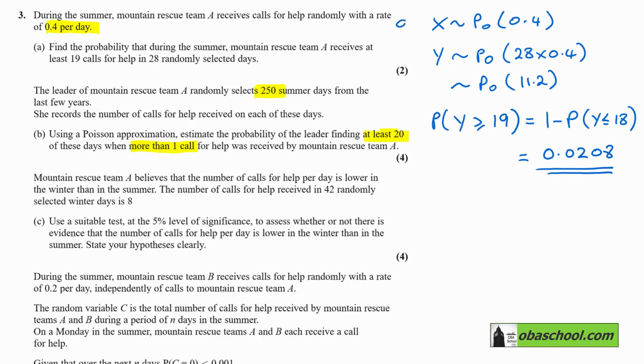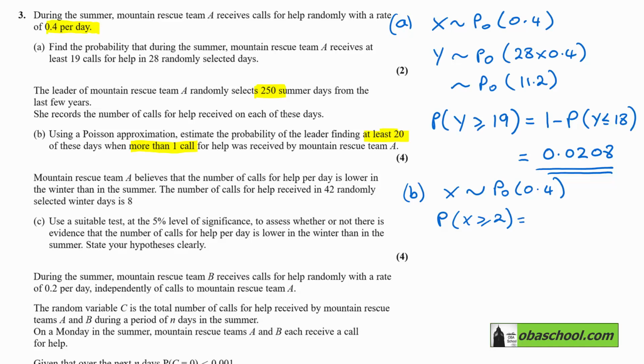So, this was part A. Let's look at part B here. So we know that for one day, it is a Poisson 0.4. We're looking at more than one call for help. So we're looking at X is greater than or equal to 2.